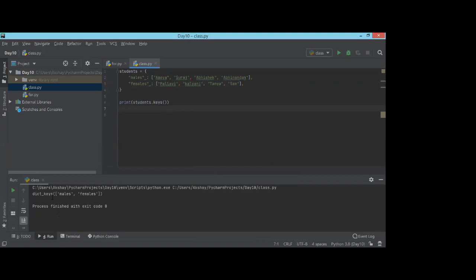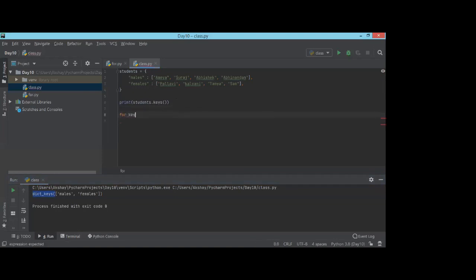Okay, it printed everything. Dictionary keys, males and females. What I wanted to do is remove this extra thing over here. So for that, I'm going to add a for loop and traverse it directly.